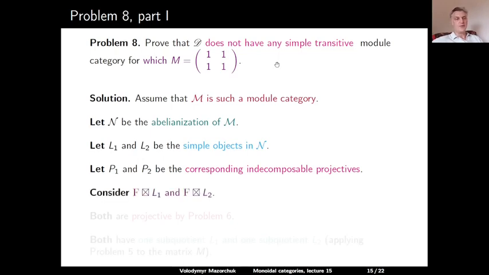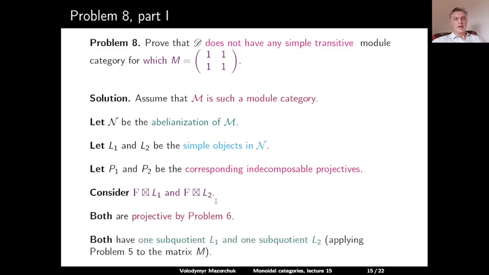Consider the outcome of applying F to L1 and L2. By problem 6, both these objects are projective objects in N. And so we have this matrix 1, 1, 1, 1. It's a matrix in the basis of projectives, but by problem 5, it's also a matrix in the basis of simples related to composition multiplicities. So from this, we deduce that both F applied to L1 and F applied to L2 have length 2, and they have one subquotient L1 and one subquotient L2.